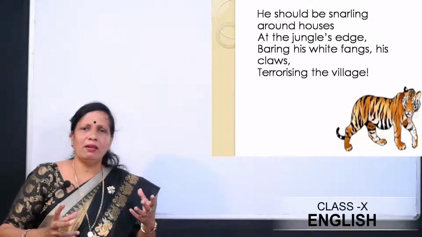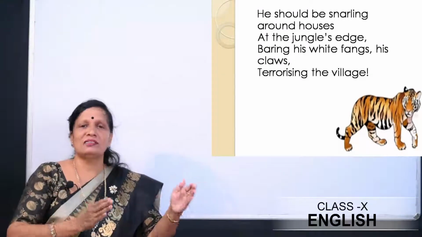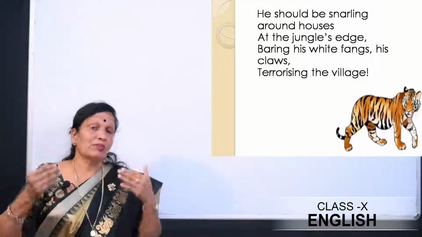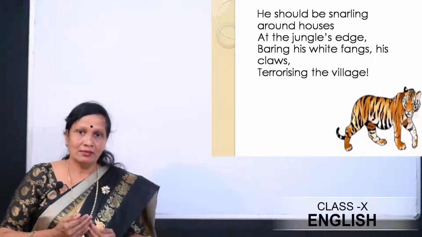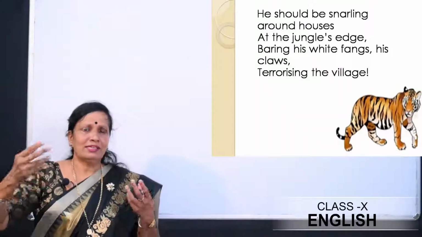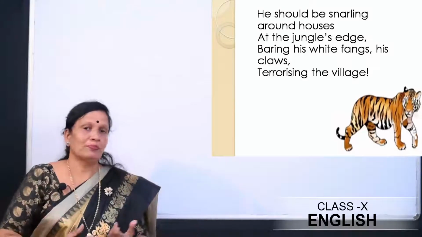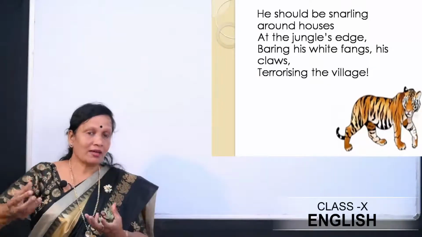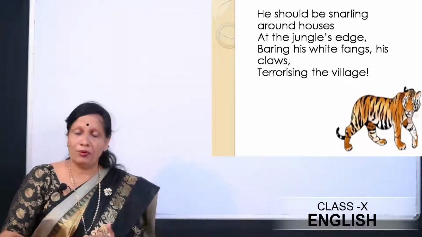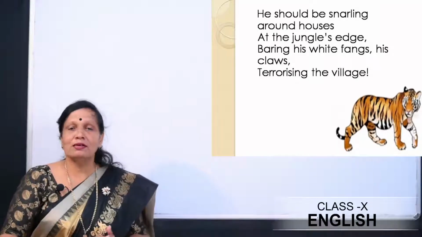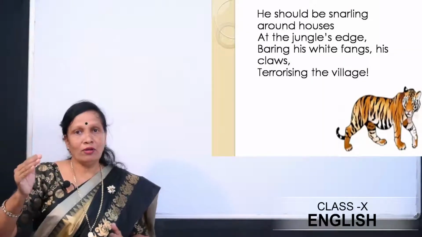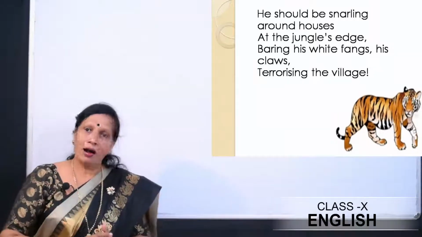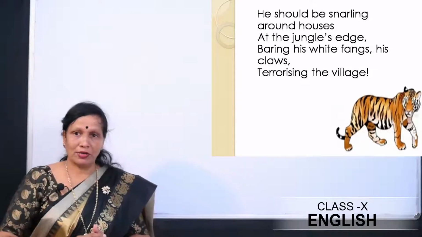Somehow, if there is a forest guard, then maybe he might take the tiger away from that site. Or many a times people come out with their guns the moment they see the tiger, and they try to kill the tiger. That is why the poet is stressing on the point that the tiger is just trying to terrorize the villagers. And as I already told you, the tiger hunts for its food and it's not its pleasure. And therefore, if we don't disturb them, they also will not harm us. So that is what the poet is trying to say.